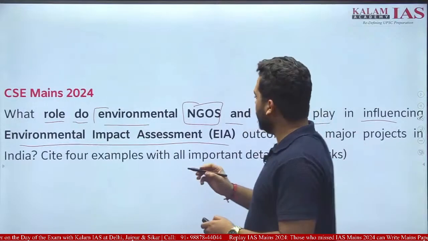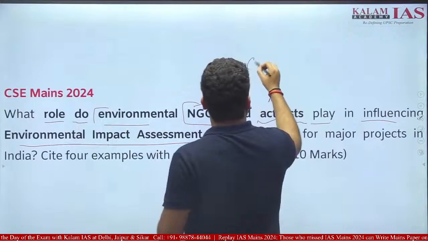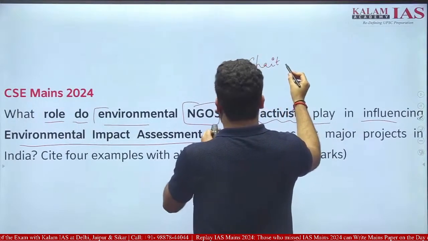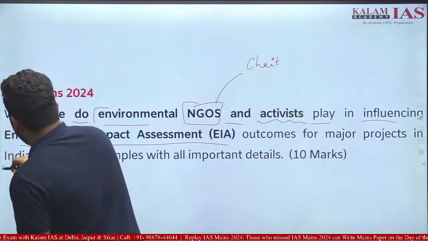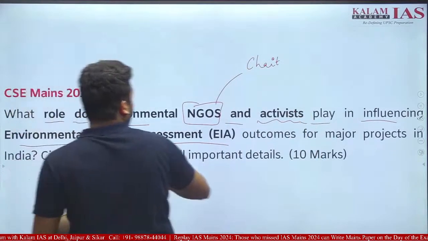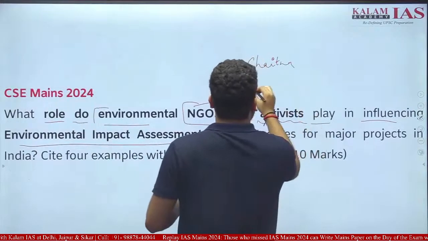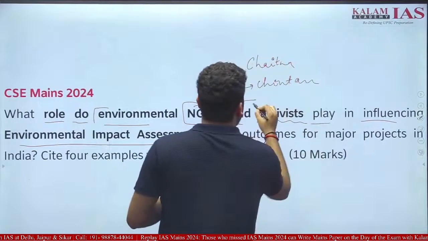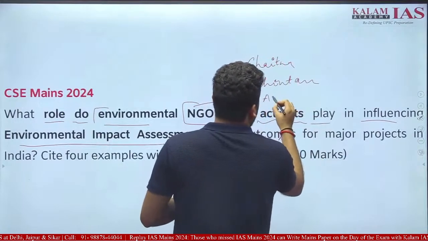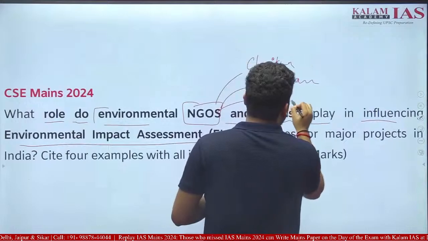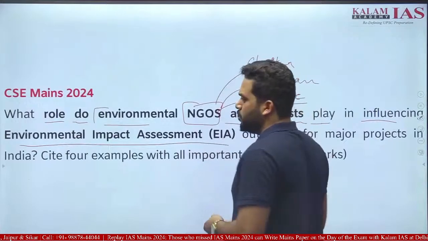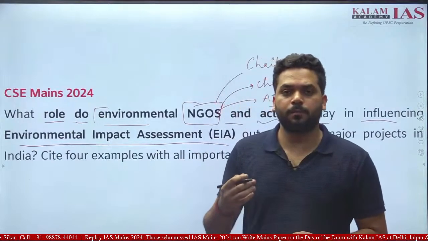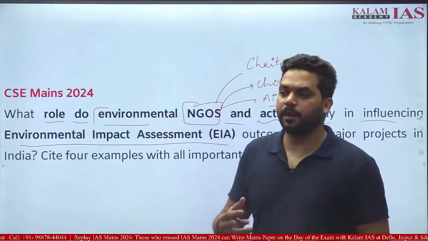Some NGOs like Chaitanya, Chintan, these are the NGOs which are quite active and they regularly take part in environmental protection and conservation.